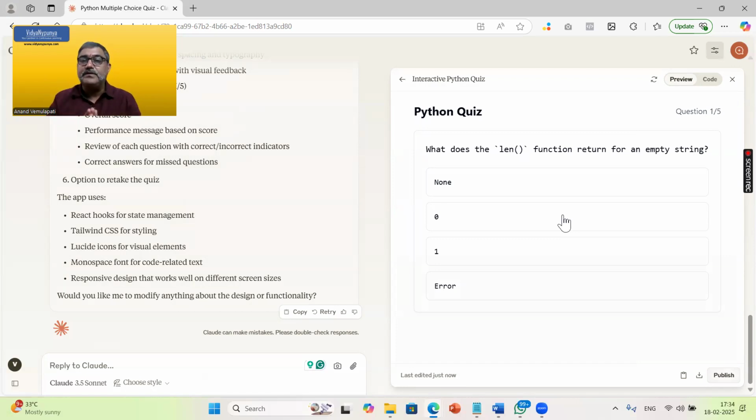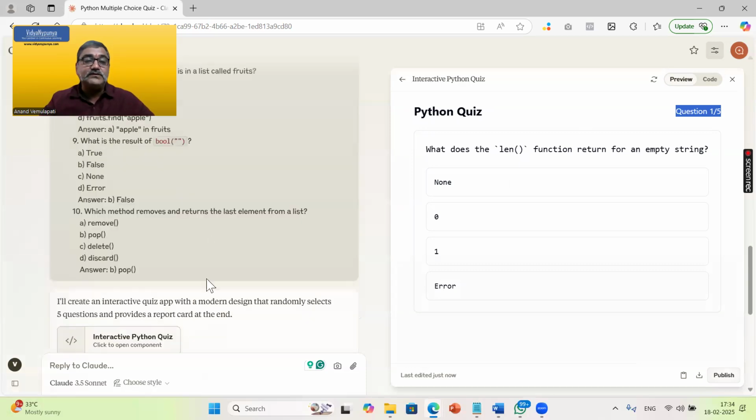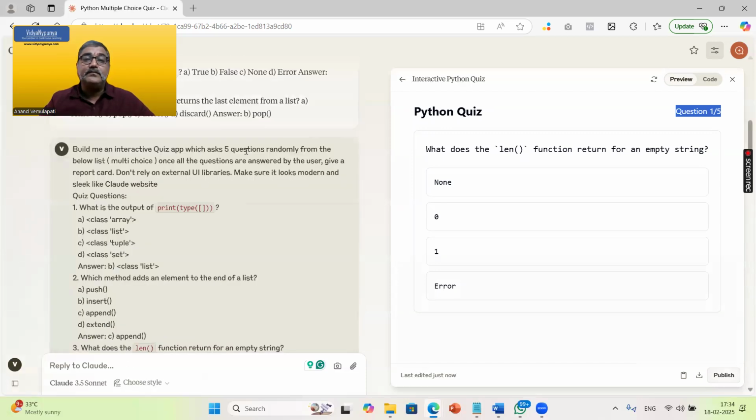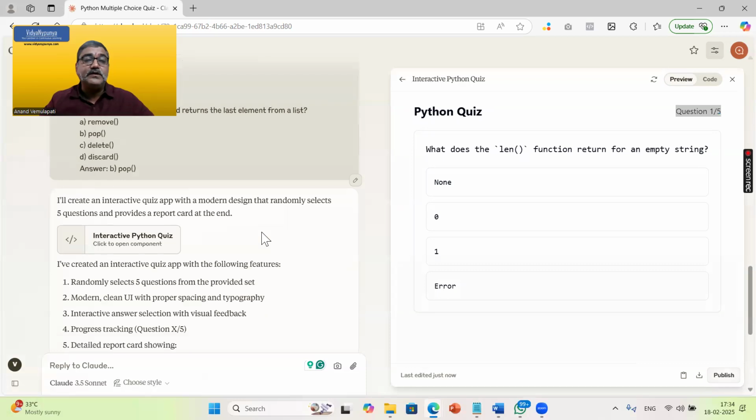And now you can play with this application. Let us see. I will just answer some questions, right? So now it is showing, as you can see, question 1 of 5, because I have asked the tool to select 5 questions randomly. In the prompt, if you see, I have asked to select 5 questions. So it has picked up, and then it gave me a nice response also. What does the length function return for an empty string? Empty string length is 0. So I think it is 0, right? Let us just select 0.